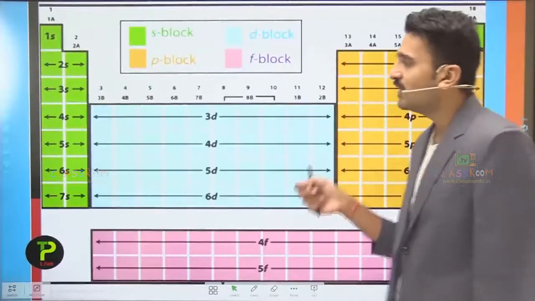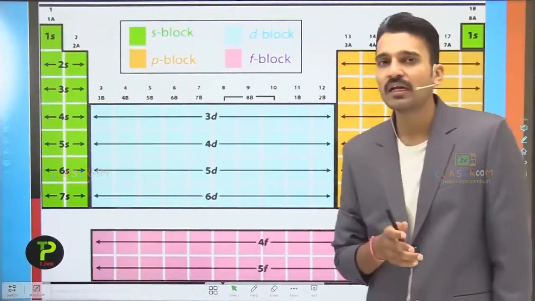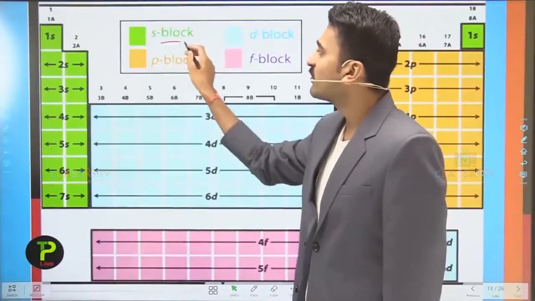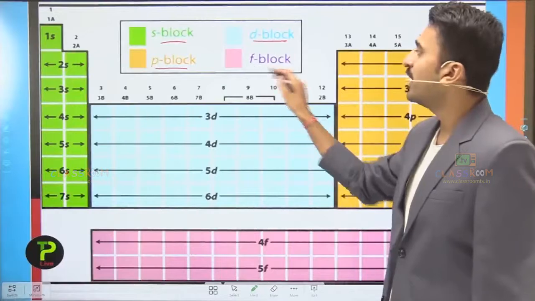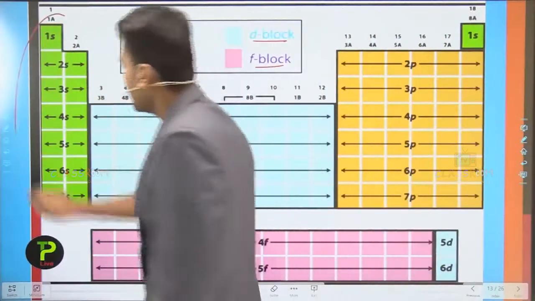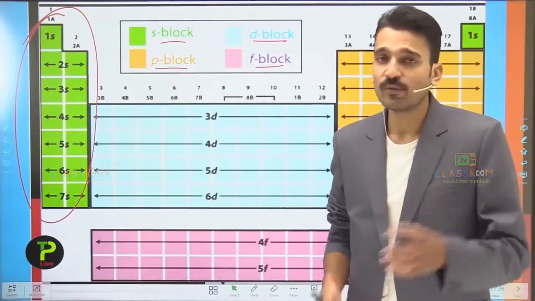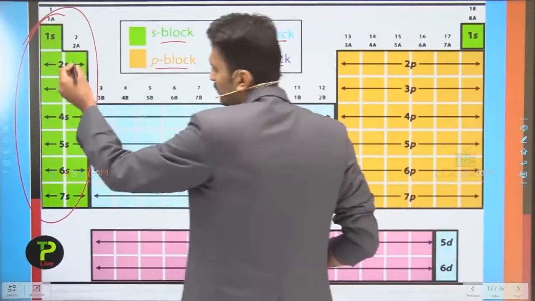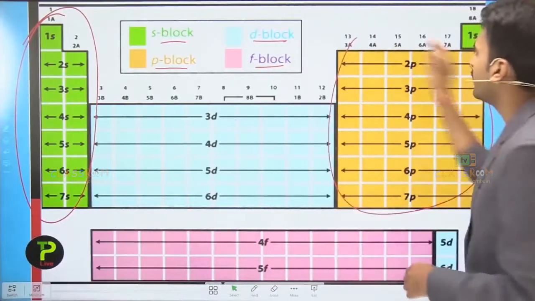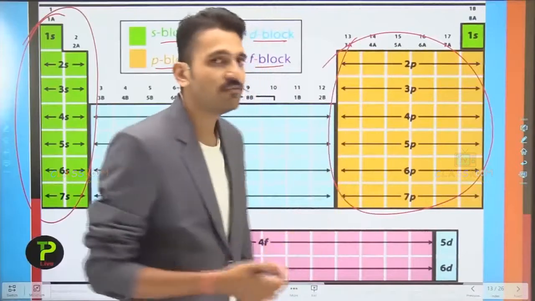In this you can see the green, blue, orange and pink colors. These are 4 different colors which represent the S block, P block, D block and F block respectively. Also you can see that the elements presented in green are called the S block elements, in which the S subshell is being filled, while the elements in the P block are represented by this particular color, in which the P subshell is being filled.